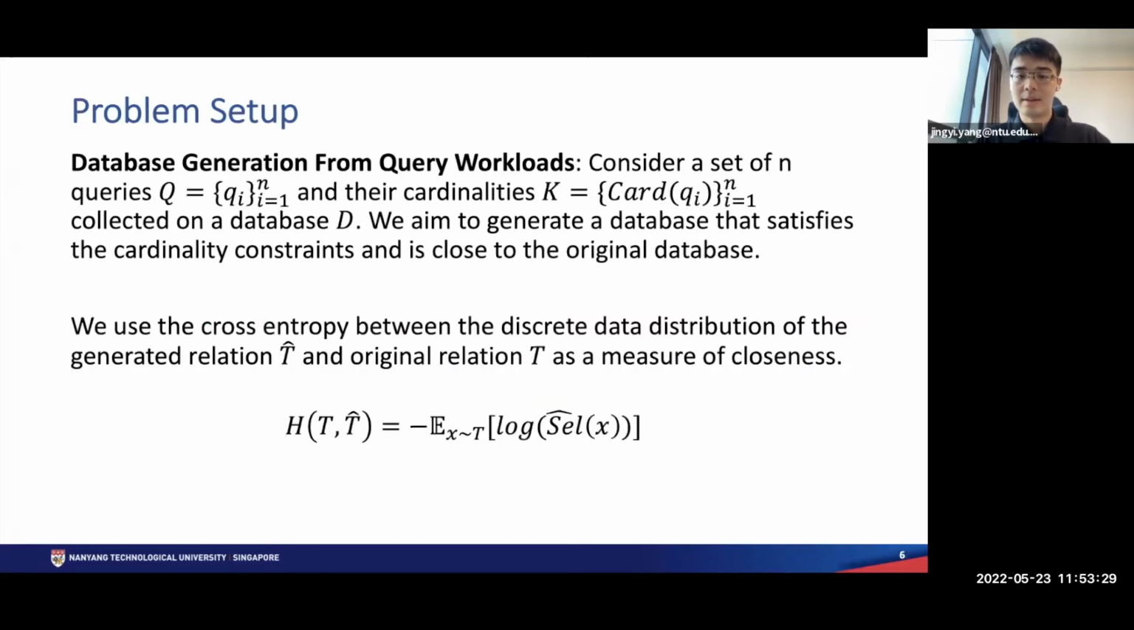Now let's look at the problem setup. The problem of database generation from query workloads is formally defined as follows. We consider a set of m queries Q and their cardinalities K collected on a database. We aim to generate a database that satisfies the cardinality constraints and is close to the original database. We use the cross entropy between the discrete data distribution of the generated relation T hat and the original relation T as a measure of closeness.